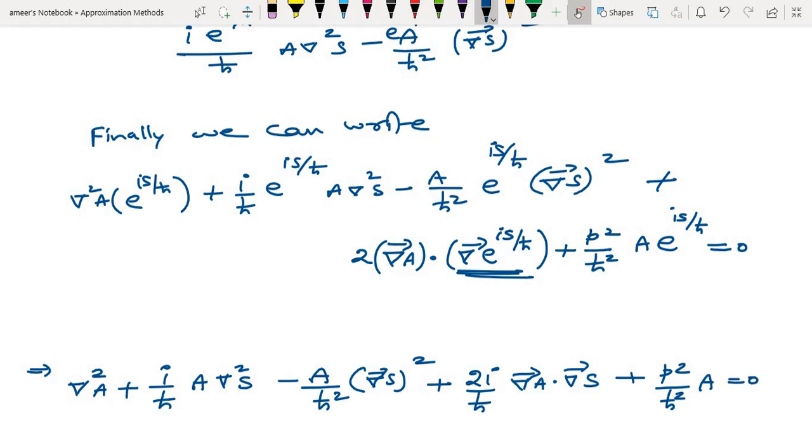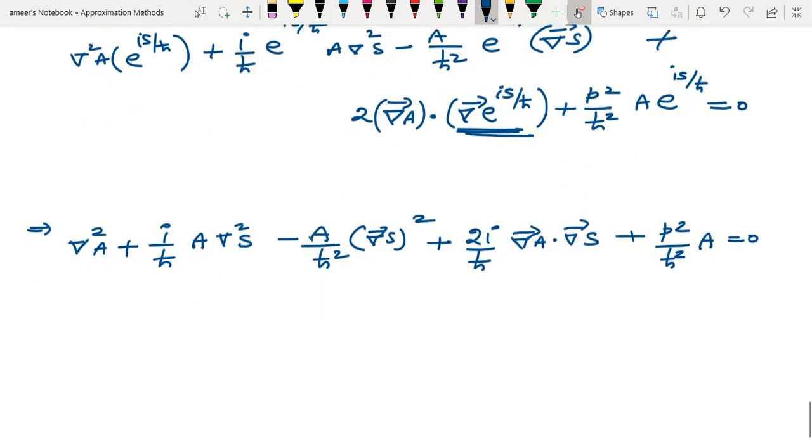Now you write it into two parts, all the real terms at one place and all the imaginary terms at one place. So this is the real term, this is the real term, and this is the real term. All the real terms at one place, and take the A common everywhere. That implies real part plus some imaginary part will be equal to 0.